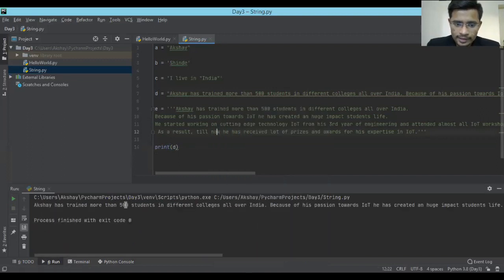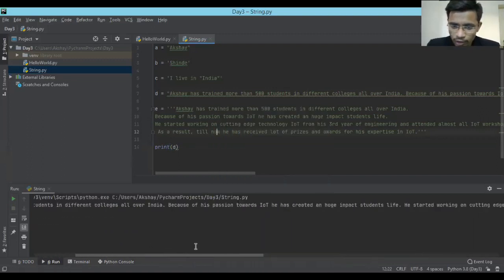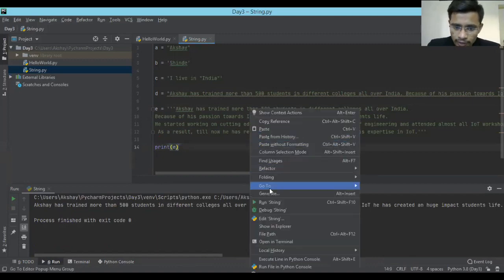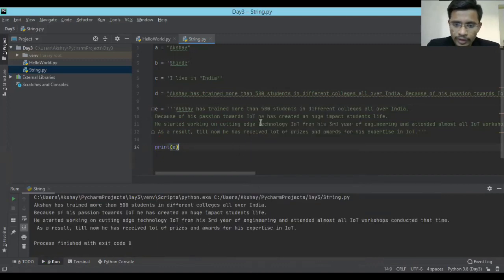Okay, so if I print this statement, it is printing all along, so it will be very difficult for the reader to read. So instead of doing that, you can write the same statement in triple quotes. That will give you the ability to write the new line on the next line. With this, if I run this code, it will print things the way you have written them on the screen.